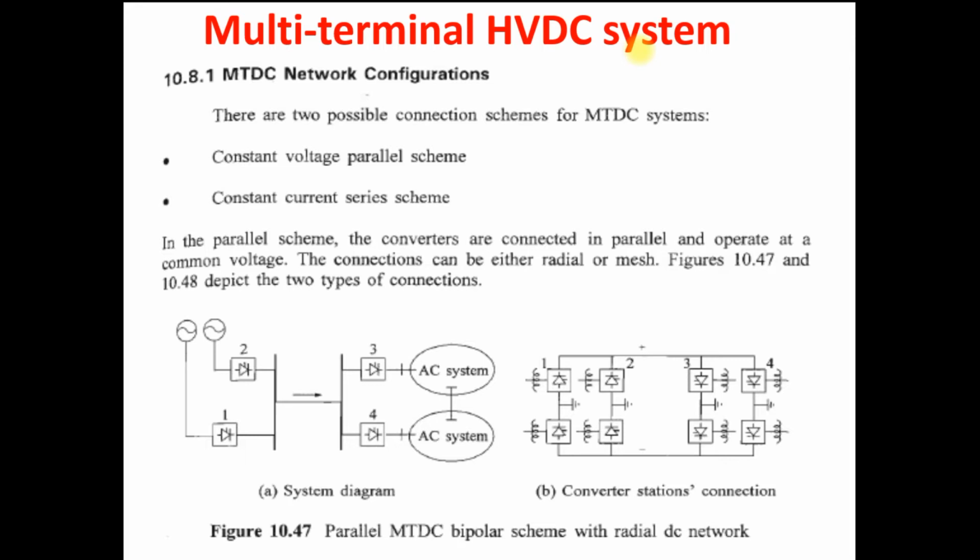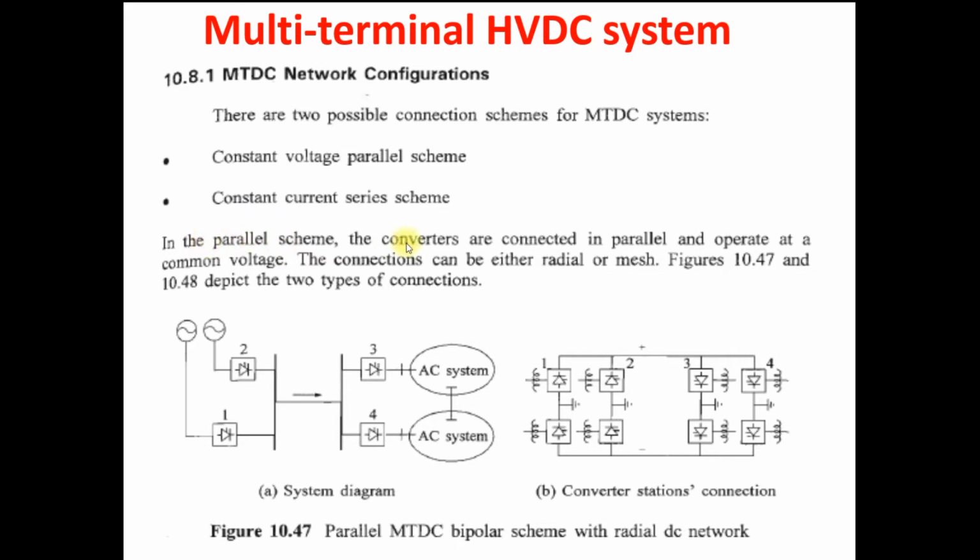In this lecture, we will describe the alternative multi-terminal DC system configurations and the basic principle of controlling such a system. First we understand the multi-terminal DC network configuration. Basically there are two possible connection schemes for the multi-terminal DC system. First one is the constant voltage parallel scheme. Second is the constant current series scheme. Let's understand one by one. First, the constant voltage parallel scheme.